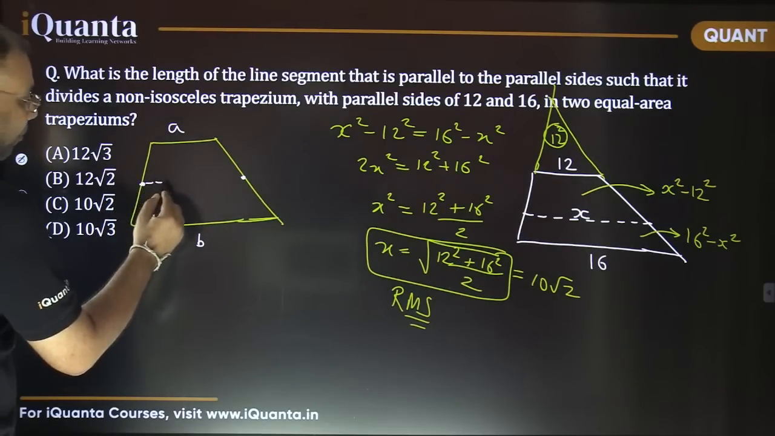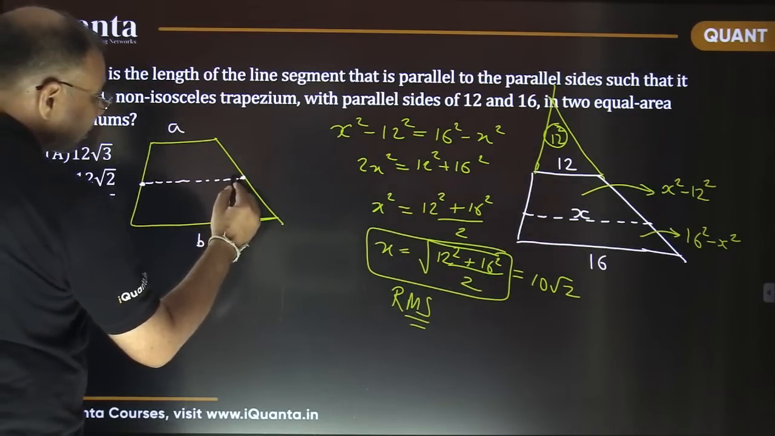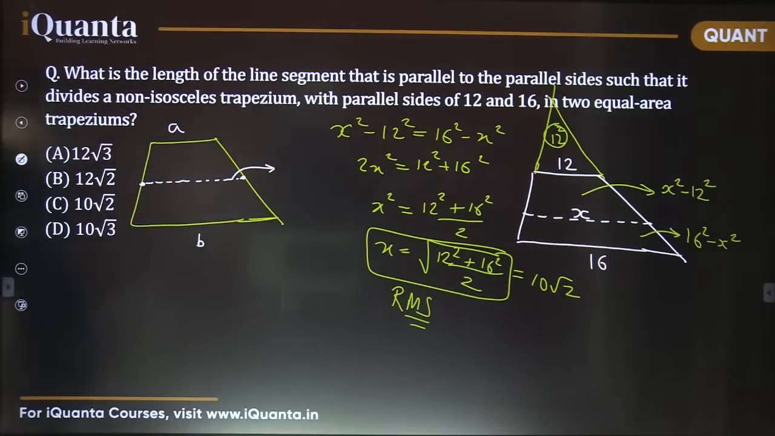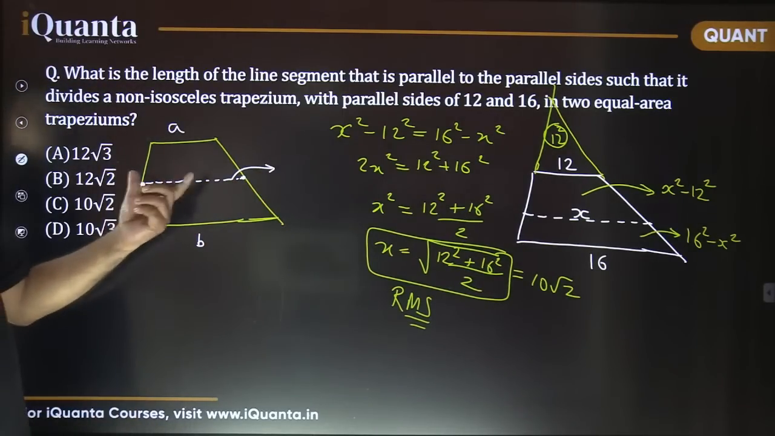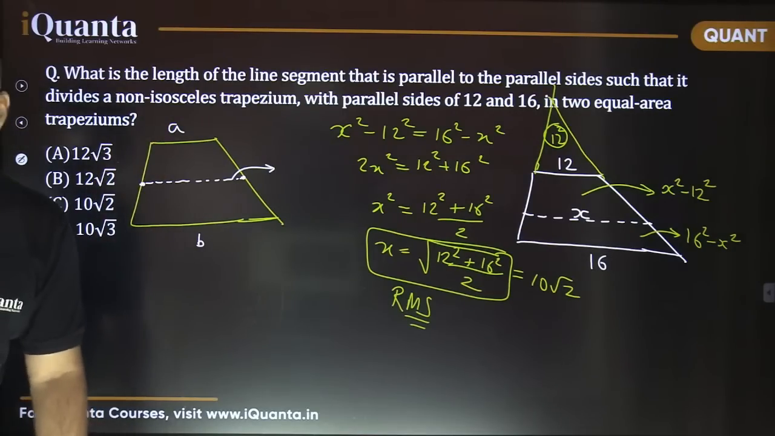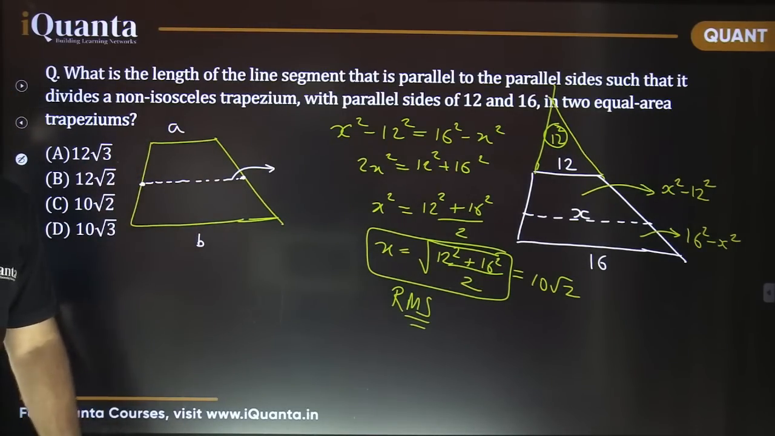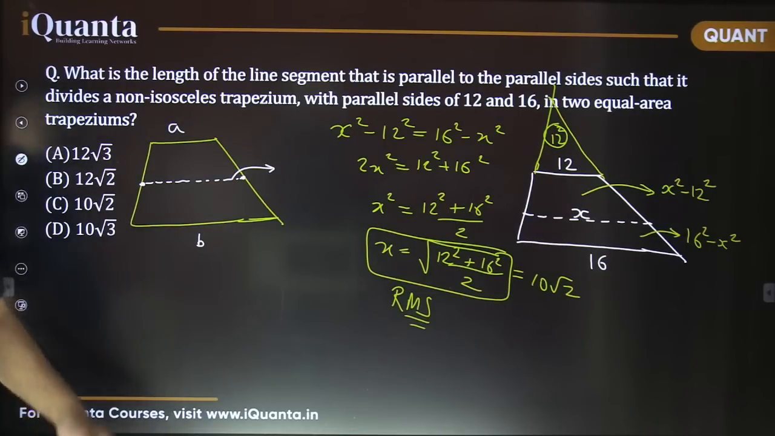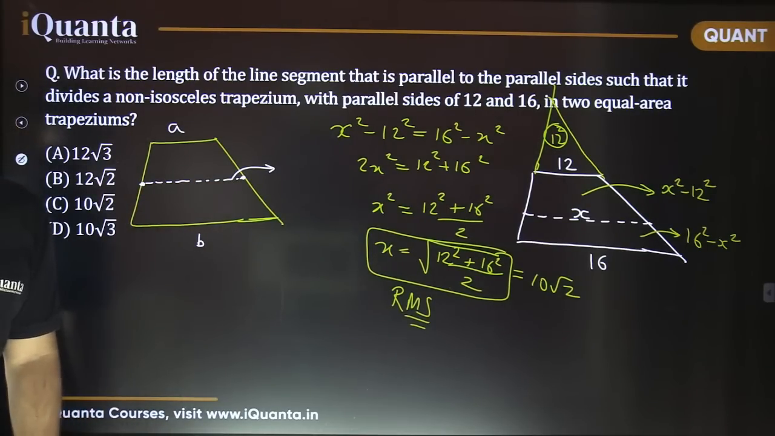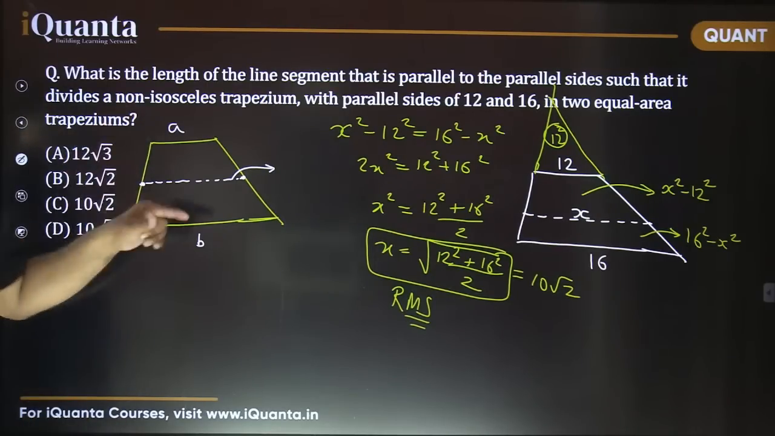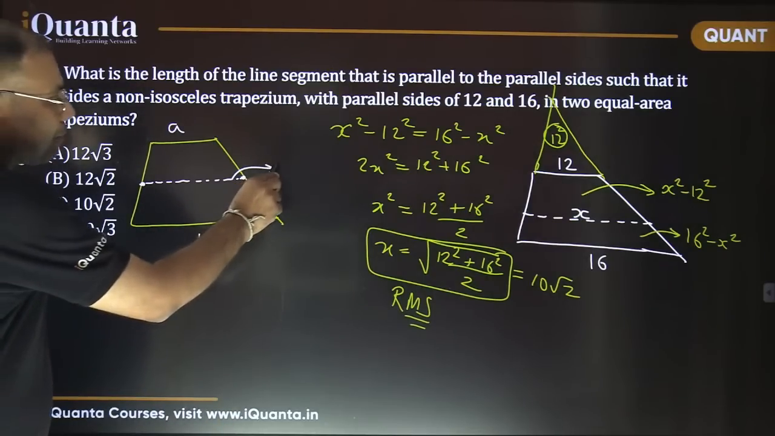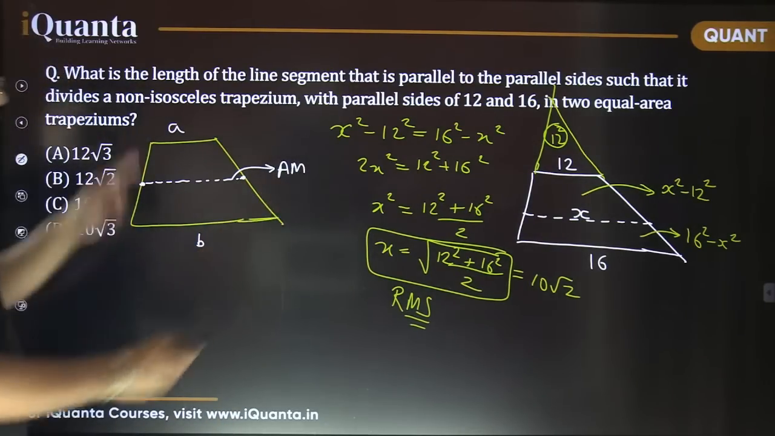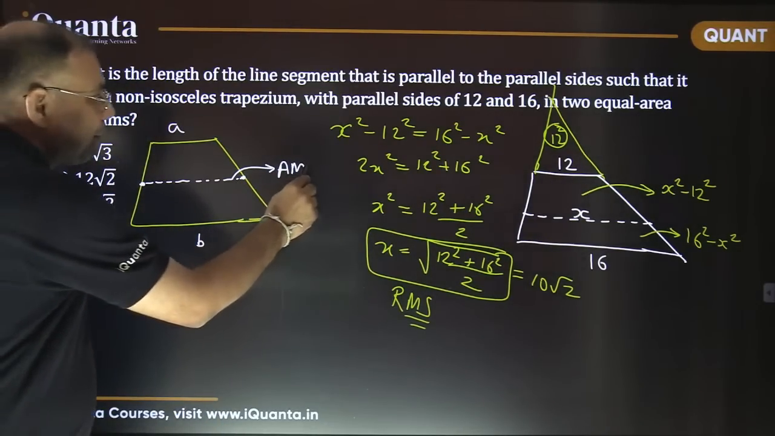So if I join the midpoints, how much is this length? Do you know how much this length comes out to be in terms of A and B? If A and B are the parallel sides and I'm joining the midpoints of the non-parallel sides, what is the length of this mid segment, as it is sometimes called? It comes out to be the arithmetic mean of A and B, that is A plus B by 2.